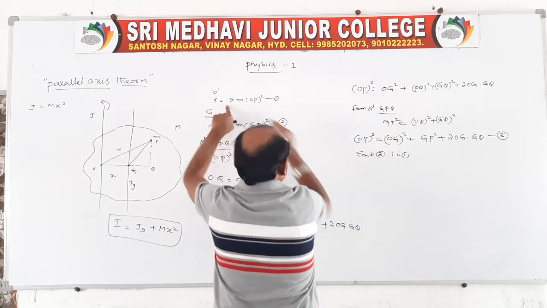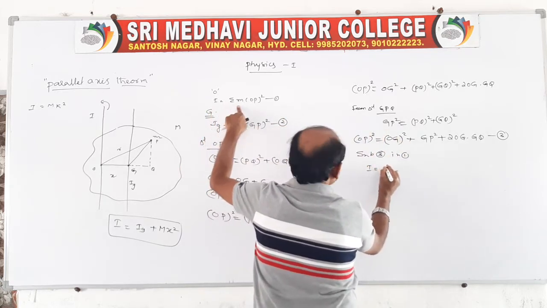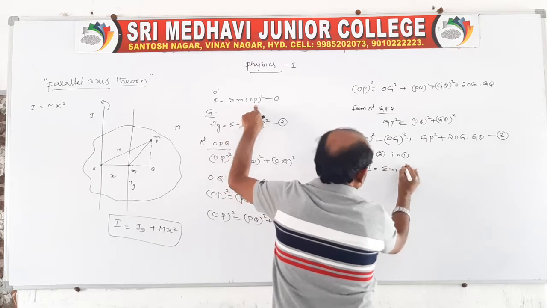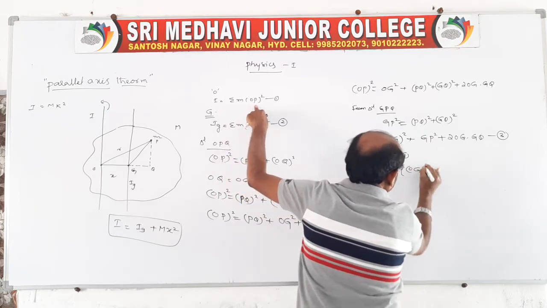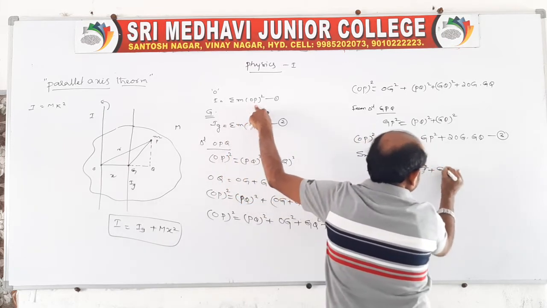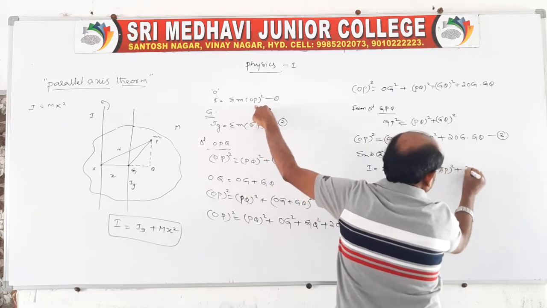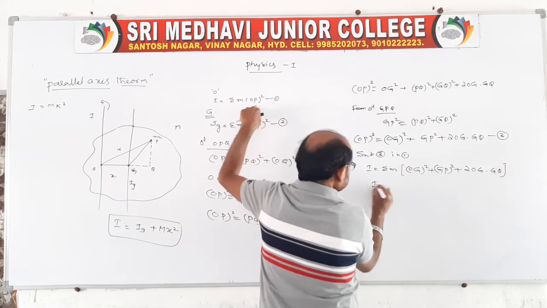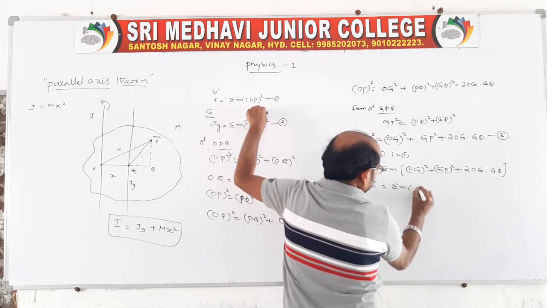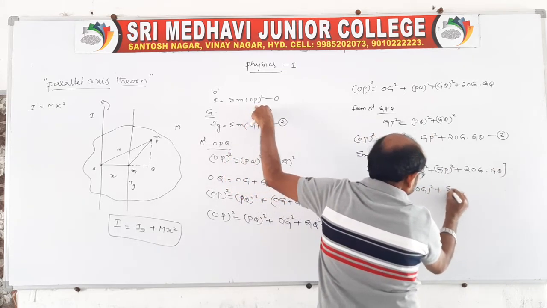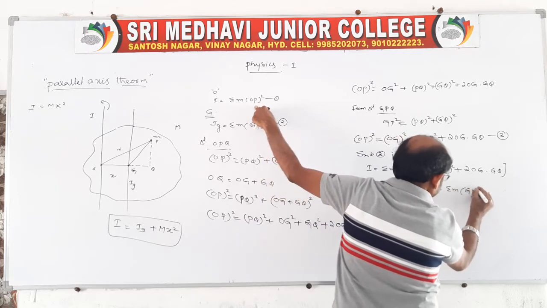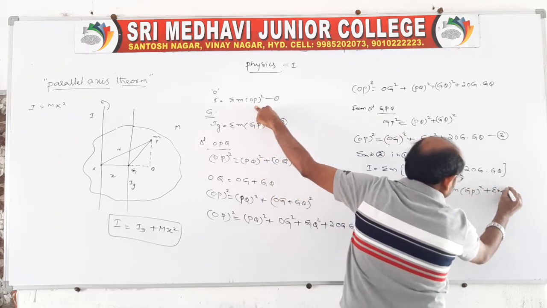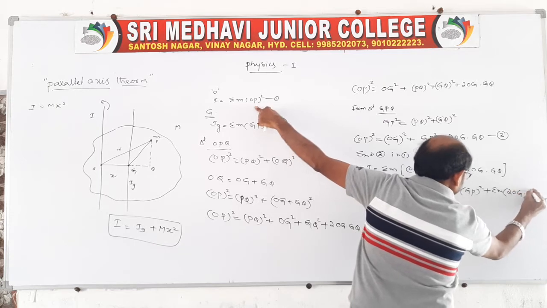Almost we are at the end. This theorem is I is equal to sigma m OP square, and OP square is OG whole square plus GP whole square plus 2 OG into GQ. Now you multiply: sigma m OG whole square, sigma m GP whole square, plus sigma m 2 OG into GQ.